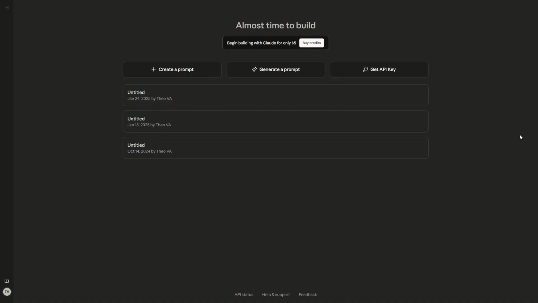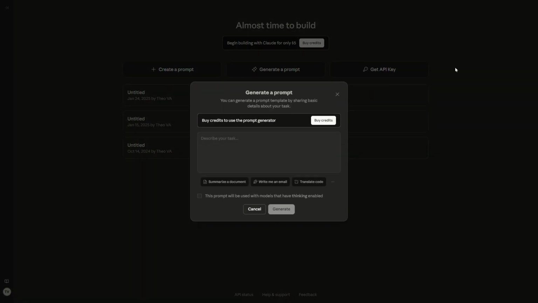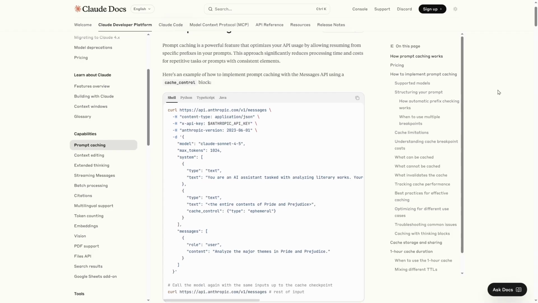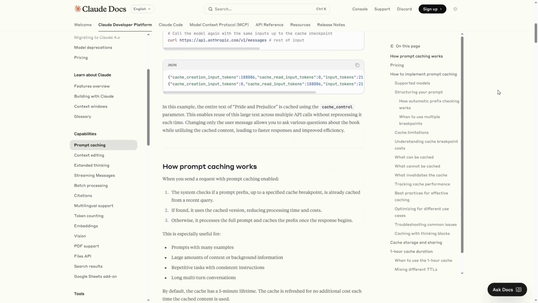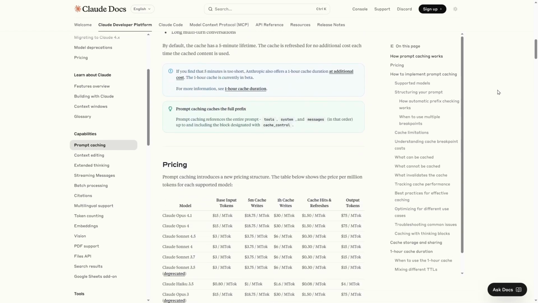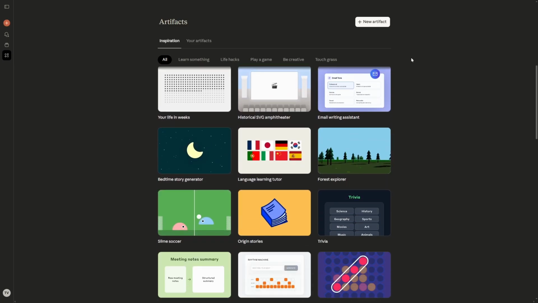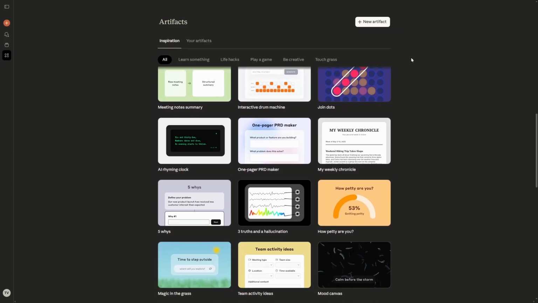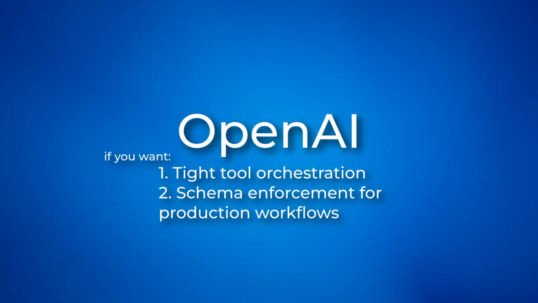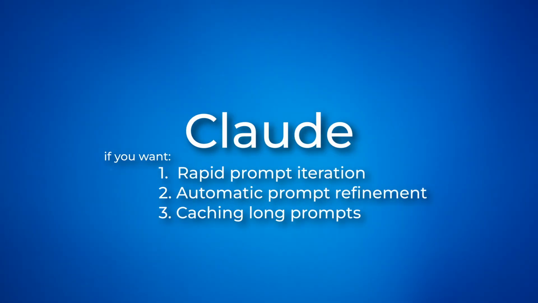For Claude, it has a bunch of great features like Prompt Improver, a one-click refinement that rewrites your prompts with best practices. Helpful when migrating prompts or hardening instructions. Prompt caching. Cache long system prompts to cut cost or latency on repeated calls. Useful for RAG and long guardrails. Artifacts or app building UX. A faster iterative loop for prompts and tooling experiments within Claude's environment. In summary, if you want tool orchestration and schema enforcement for production workflows, OpenAI is the way to go. But if your team needs rapid prompt iteration, automatic prompt refinement, and caching long prompts, Claude is the better choice.